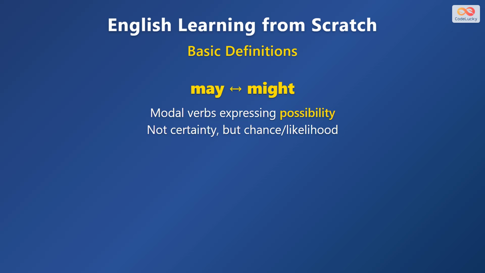The words may and might are modal verbs used to express possibility. They show that something could happen or be true, but it is not certain. May often shows a higher chance than might.